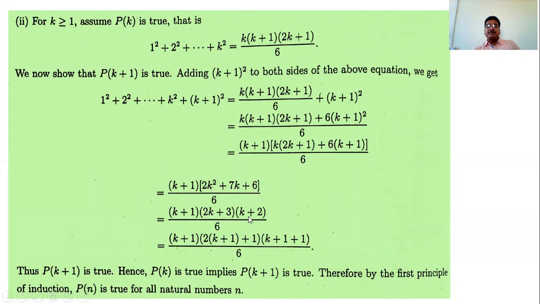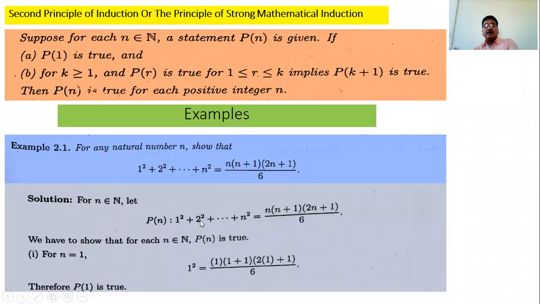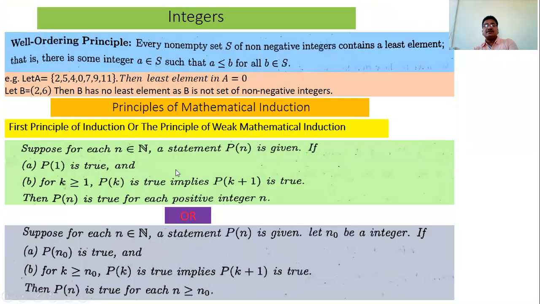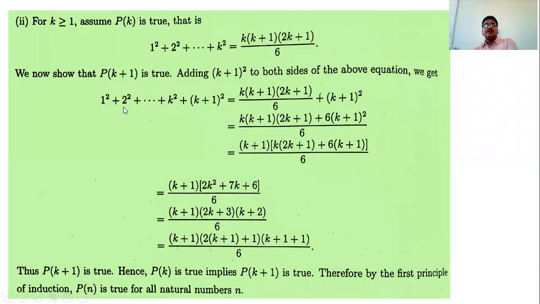This is the factorization. Write this k plus 2 as k plus 1 plus 1, and write this 2k plus 3 as 2 in bracket k plus 1 plus 1. If we substitute n as k plus 1 in LHS, we have this LHS.